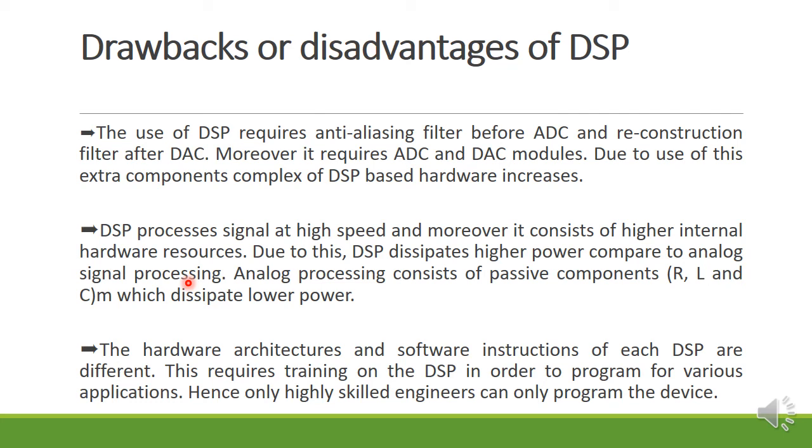The main disadvantage here is that the use of the DSP requires an anti-aliasing filter before the ADC and a reconstruction filter after the DAC. Moreover, it requires ADC and DAC modules, and due to these extra components, the complexity of DSP-based hardware increases. Next, the DSP processes signals at high speed, and moreover it consists of higher internal hardware resources. Due to this, DSP dissipates higher power compared to analog signal processing. Analog processing consists of passive components R, L, C, which dissipate lower power.